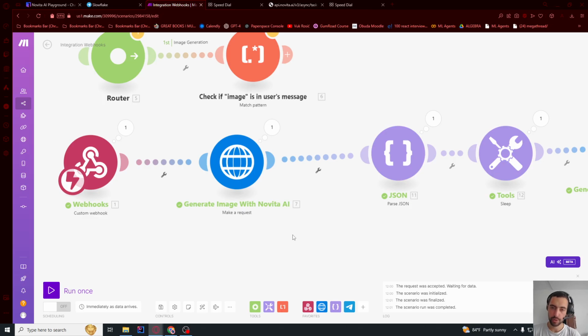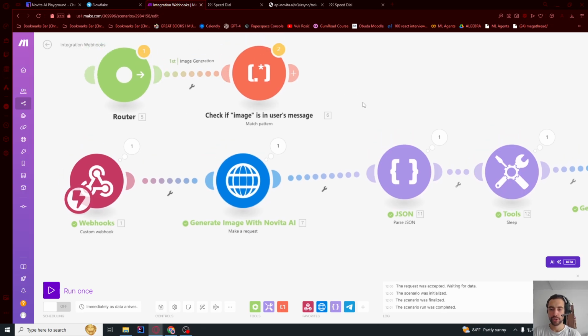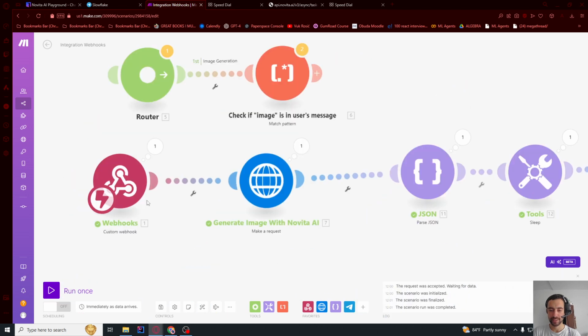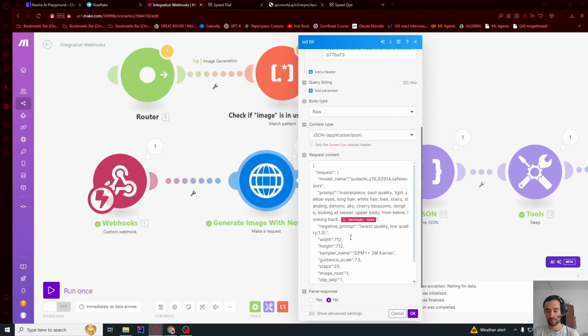Now you may not want to directly pass user's text because they're not going to engineer it properly. So you can actually use this node, copy that node to generate text here before, and give it a prompt. This is user's message, convert it into image generation prompt, or extract information about how user wants to generate this image. And then the output of that node you pass in here as additional prompt.